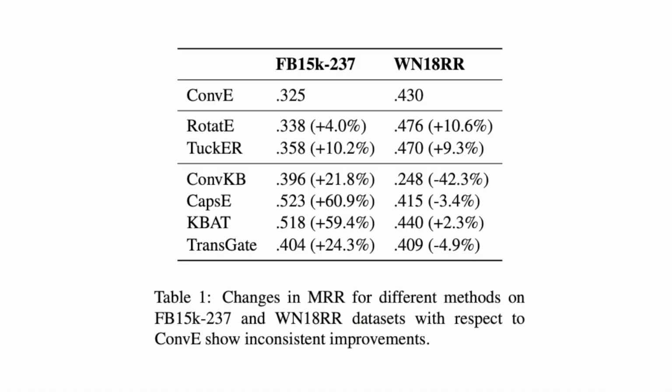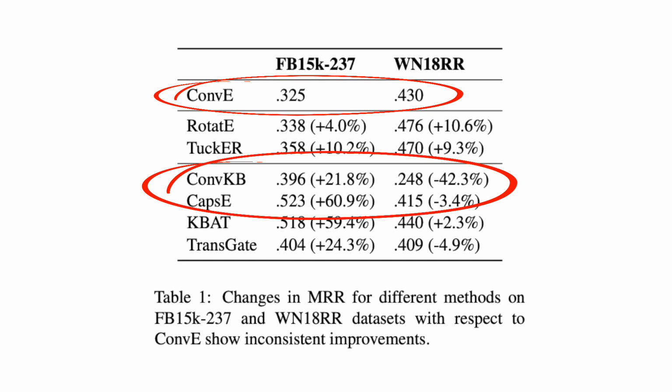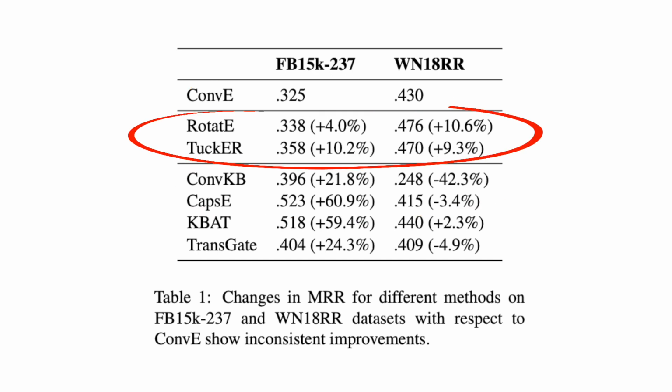yield strong performance results. However, this paper has found that although many recent state-of-the-art models have shown high performance results, many of these improvements are not consistent across different benchmark datasets. Here we have ConvE as the benchmark model and Freebase and WordNet as the popular benchmark datasets. For a few neural network-based methods, there are inconsistent gains on these two datasets. For example, ConvKB and CapsE both reported significant improvement over ConvE on the Freebase dataset, but showed decreasing performance on the WordNet dataset, which is surprising. On the other hand, both RotatE and TuckER showed consistent results across both benchmark datasets, which is what you would expect from fundamentally strong models.